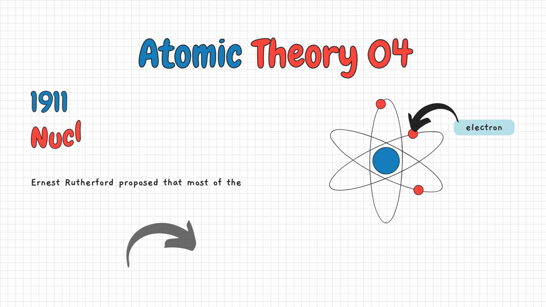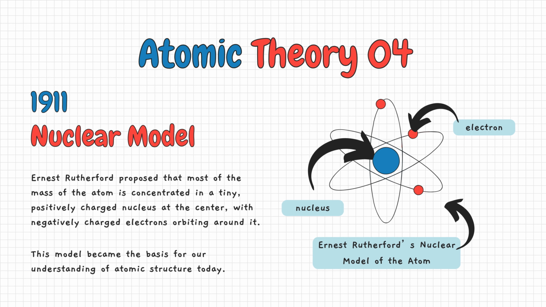Nuclear model. Ernest Rutherford in 1911 proposed that most of the mass of the atom is concentrated in a tiny, positively charged nucleus at the center, with negatively charged electrons orbiting around it. This model became the basis for our understanding of atomic structure today.